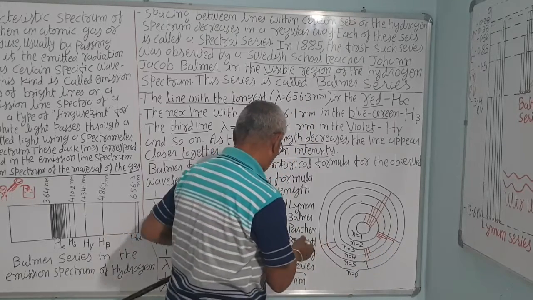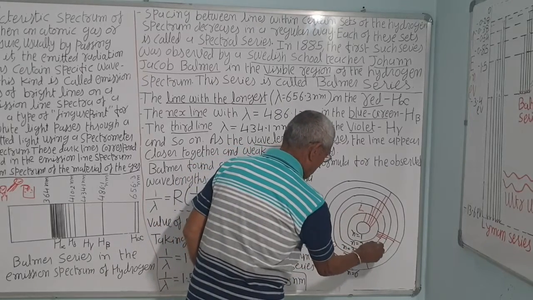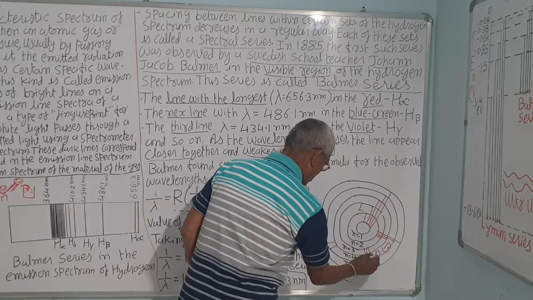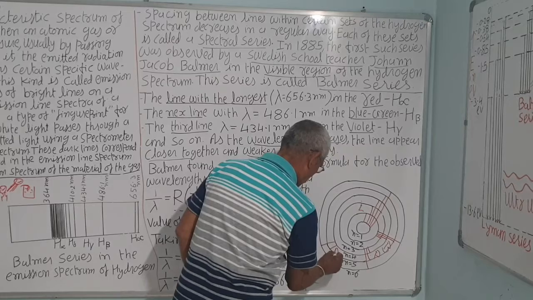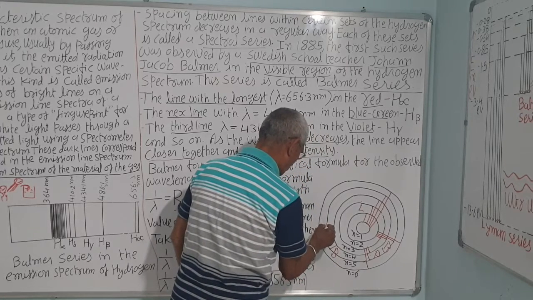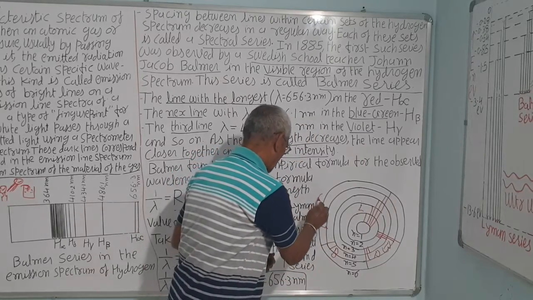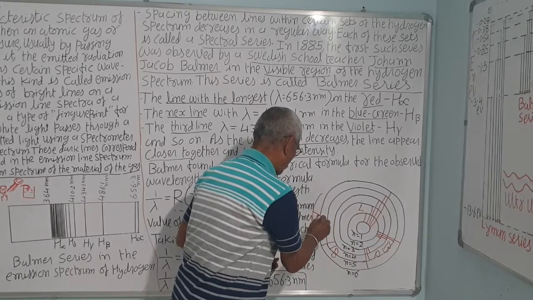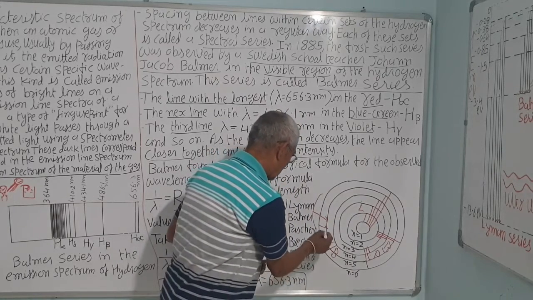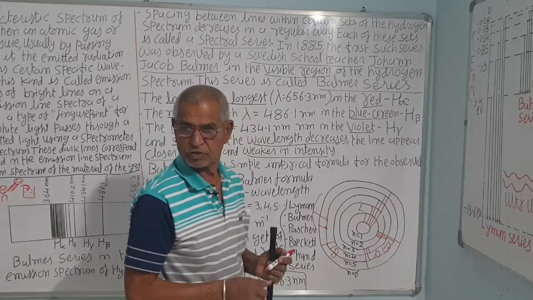And again, this is Lyman, Balmer, Paschen, Brackett and Pfund. You can also take one more orbit, the 7th orbit, and a jump from any higher orbit to orbit number 5 gives the Pfund series, and so on.